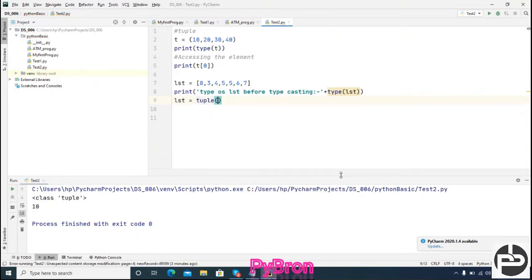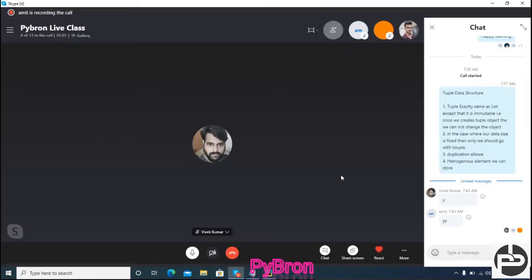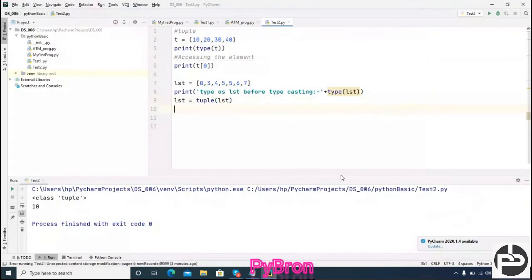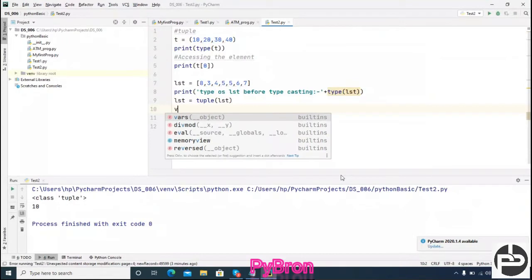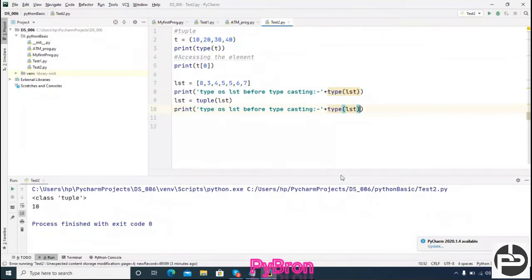Tuple, and here I am passing the lst. Cool. Then next, once your typecasting has been done, if you want to check before and after typecast, I am going to change the message like that: after typecasting type of list. So let's see what that is.